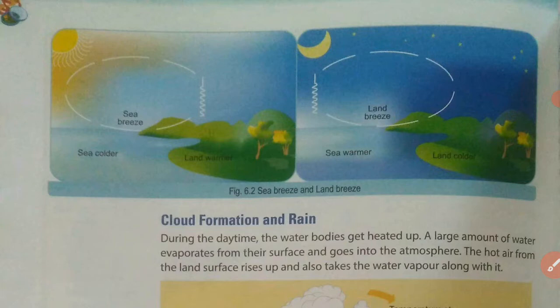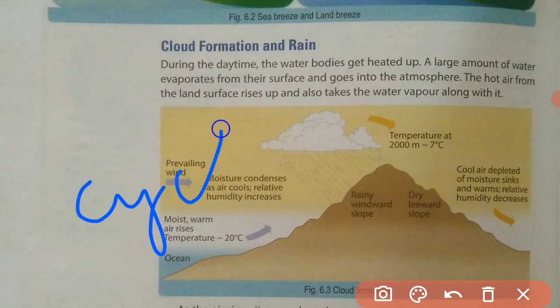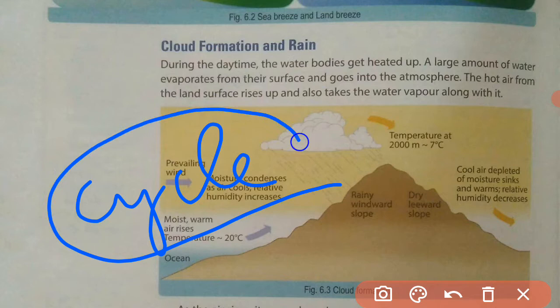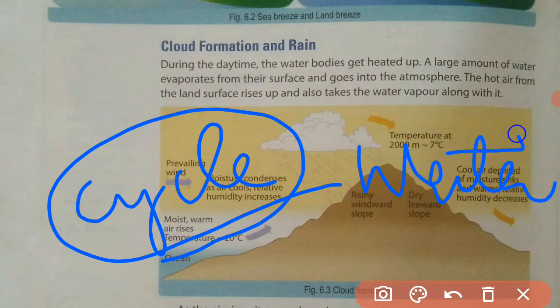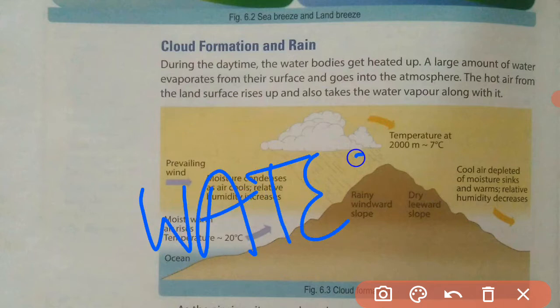Now we will talk about cloud formation and rain. As you know, there is a cycle that continuously goes on in our environment to maintain the amount of water on the earth, and that is called the hydrological cycle, or the water cycle.